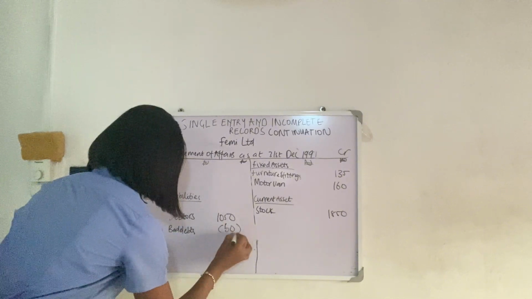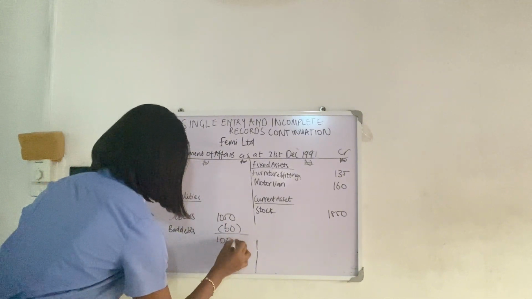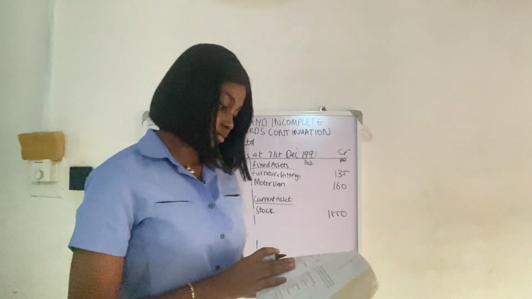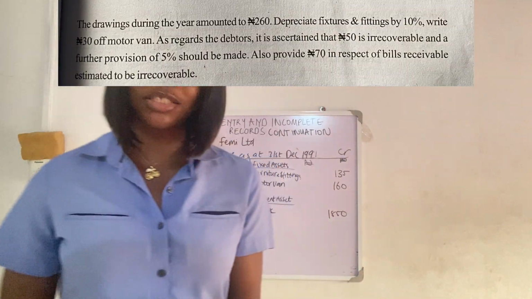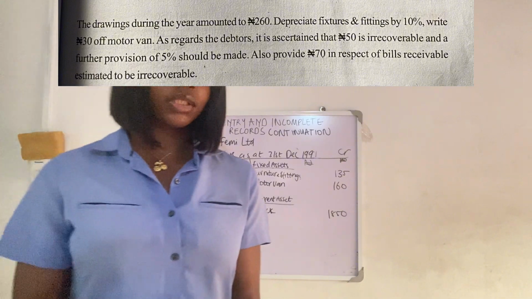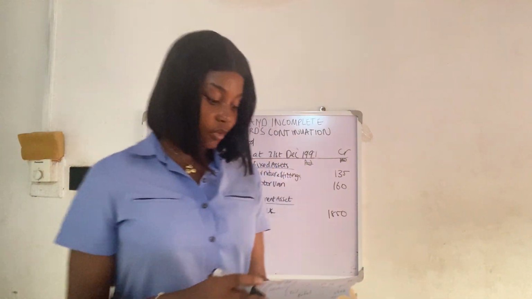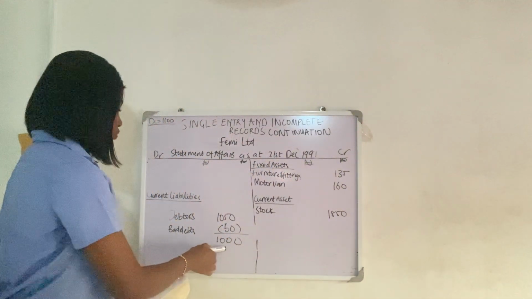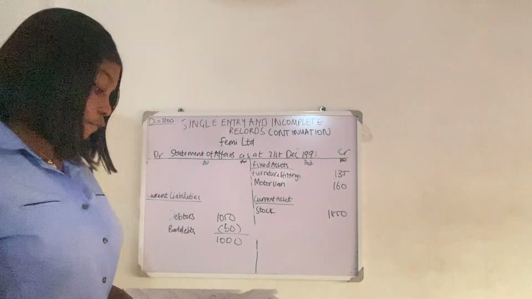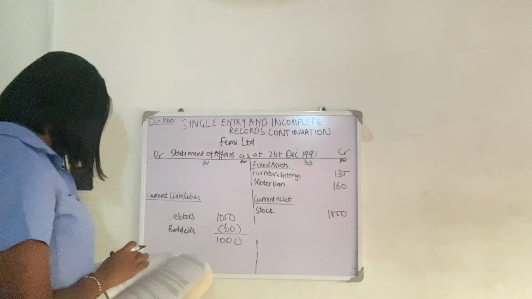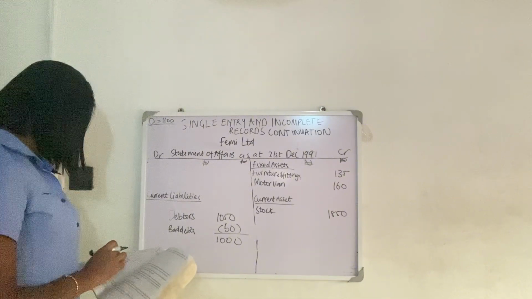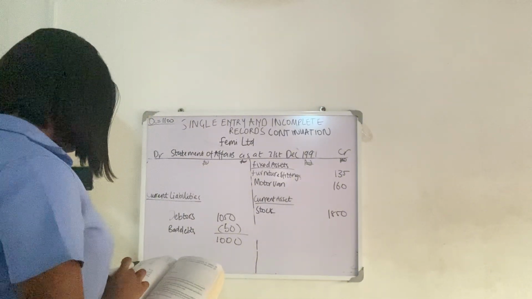You're subtracting it, which gives you 1,000. Then they said again that a further provision of 5% should be made on it. So now the 5% will be on this 1,000. 5% provision should be made on it. 5% of 1,000.